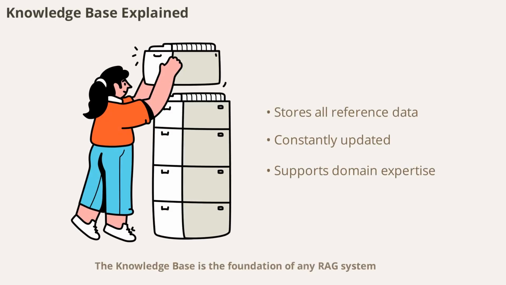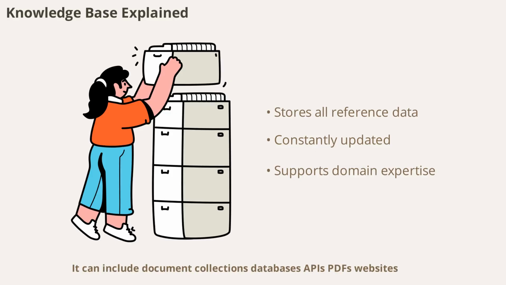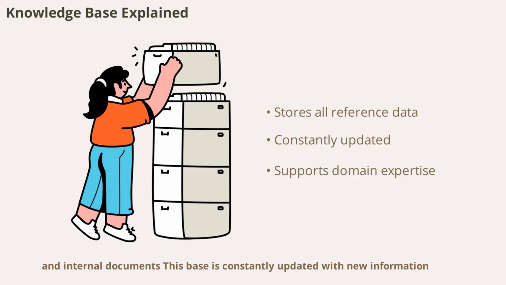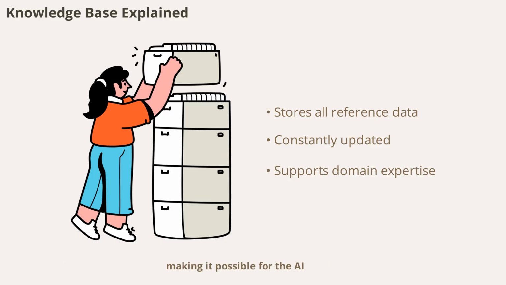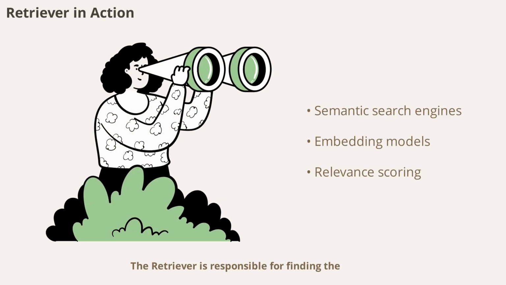The knowledge base is the foundation of any RAG system. It can include document collections, databases, APIs, PDFs, websites, and internal documents. This base is constantly updated with new information, making it possible for the AI to access both general and domain-specific knowledge. Whether you're working with public data or private company documents, the knowledge base is where RAG systems start their search for answers.